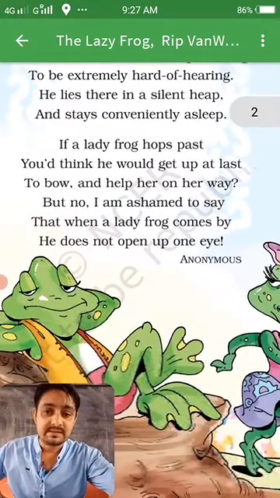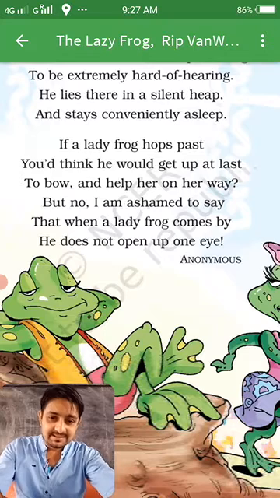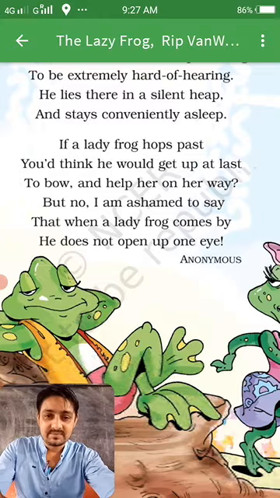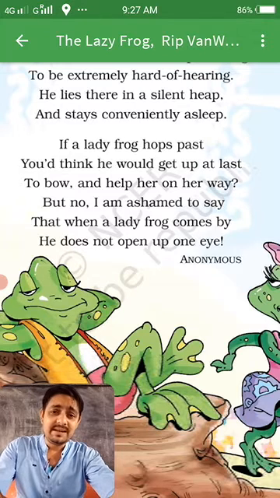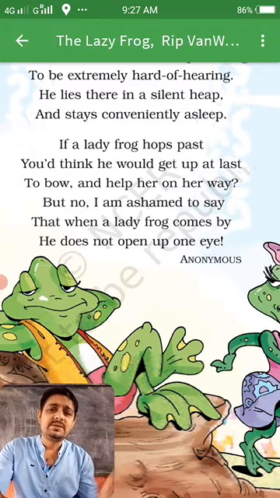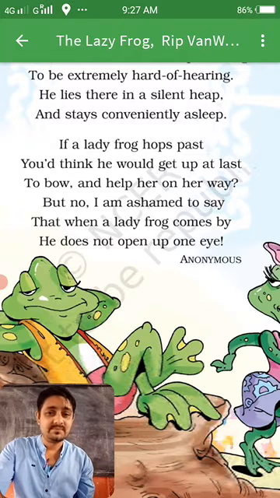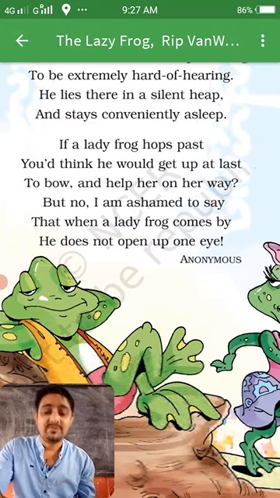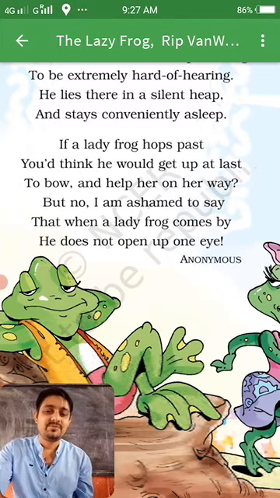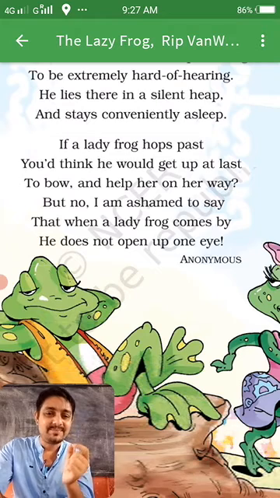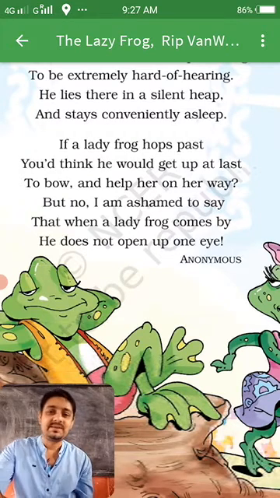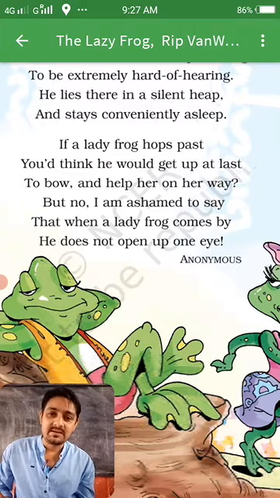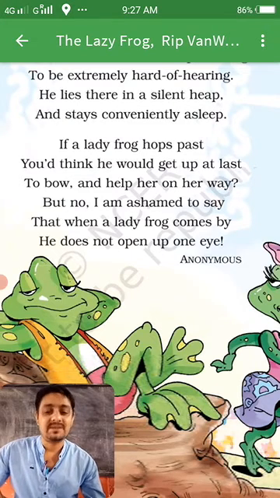And in the next stanza, what is there? See, this frog is a very lazy frog. If a lady frog hops past, you'd think he would get up at last to go and help her on her way. But no, I am ashamed to say that when a lady frog comes by, he does not open up one eye.